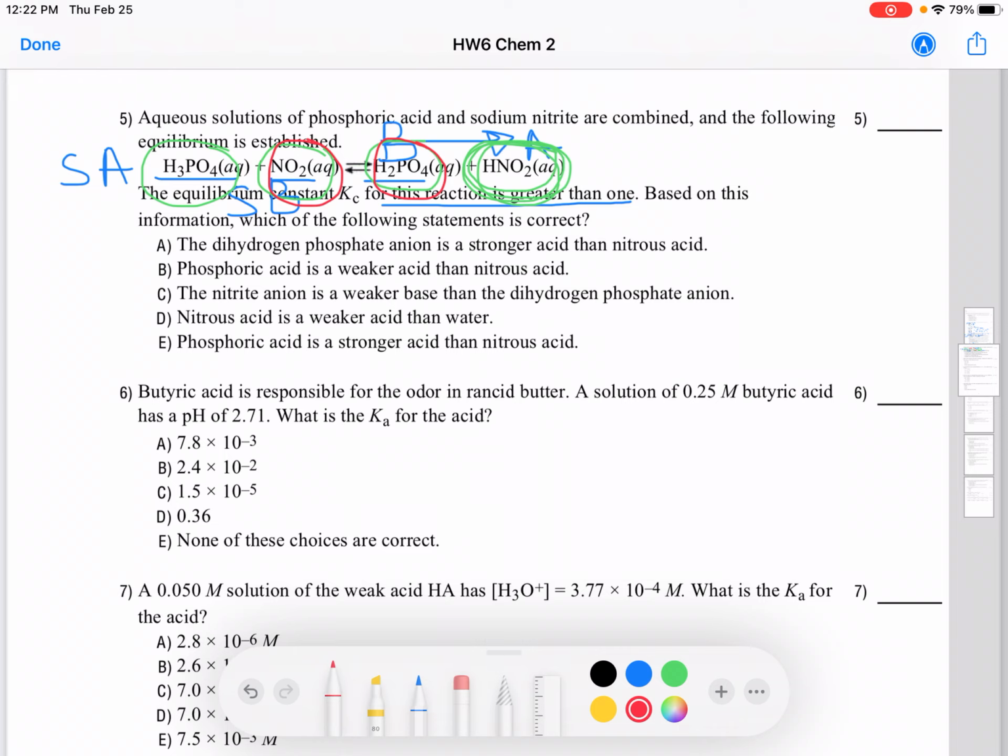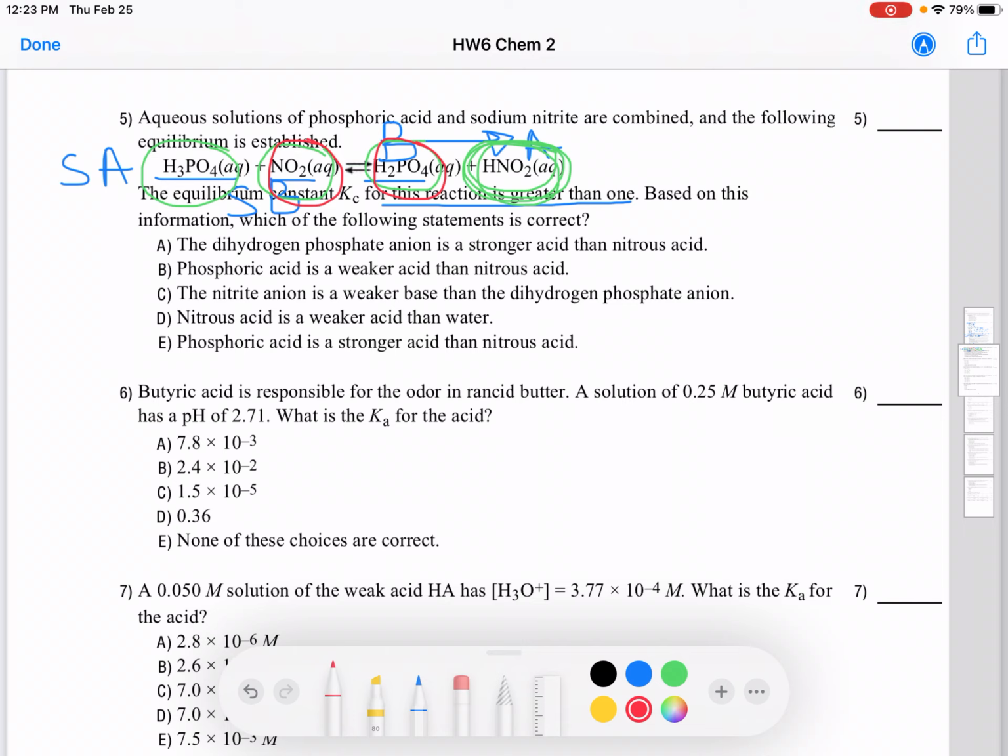That's not right either, right? Because if the reaction is moving to give you products, then the nitrite is a stronger base. Okay. Nitrous acid is a weaker acid than water. Well, water is not given here, so we're not going to talk about that. And for D, nitrous acid is a weaker acid than water. Since the pKa values or the Ka values are not given, you cannot compare it right here.